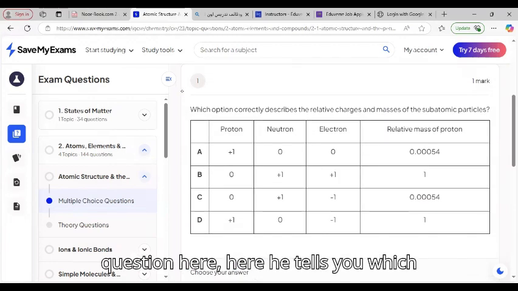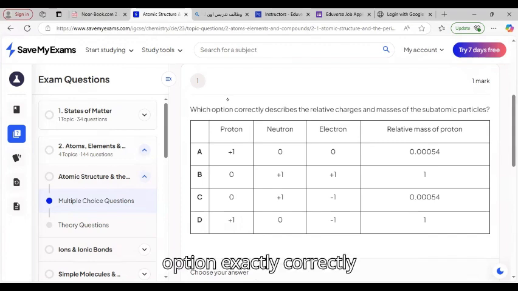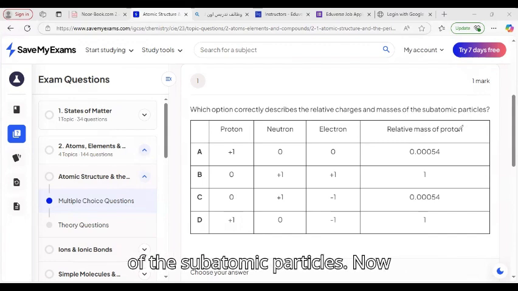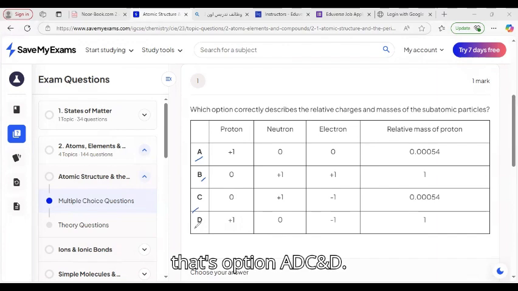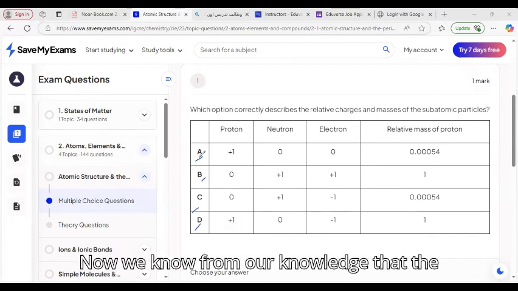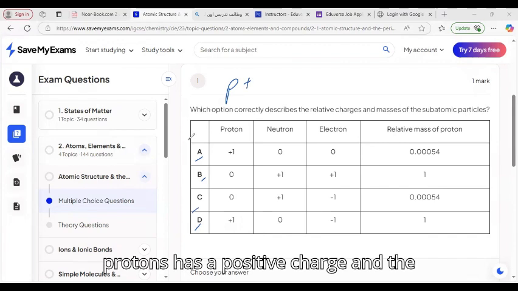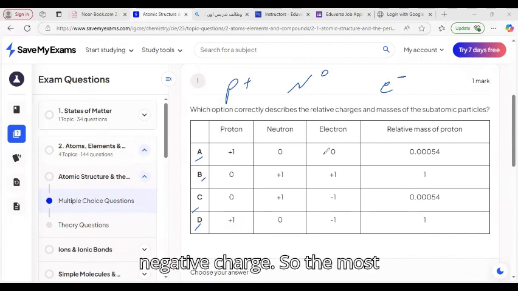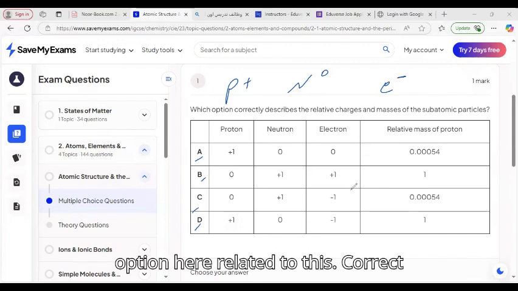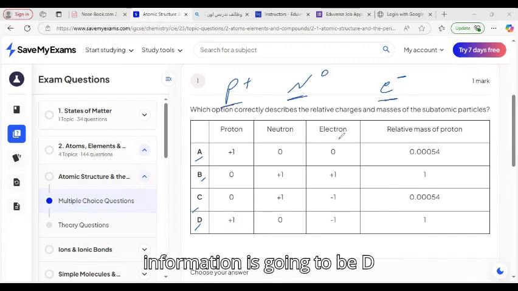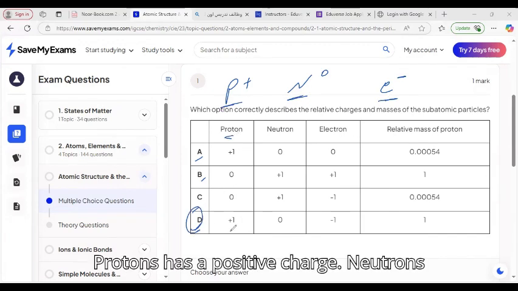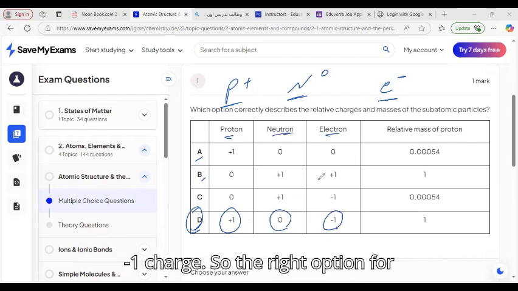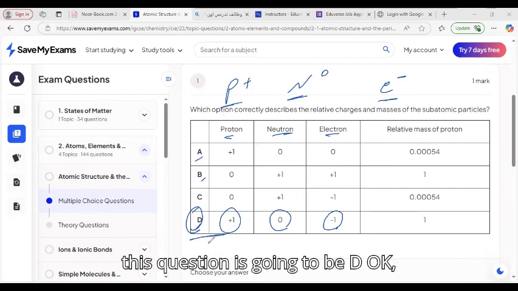From the first question, it asks which option correctly describes the relative charges and masses of the subatomic particles, options A, B, C, and D. We know from our previous knowledge that protons have a positive charge, neutrons are neutral, and electrons have a negative charge. So the correct option is D: protons positive, neutrons neutral, electrons negative one.